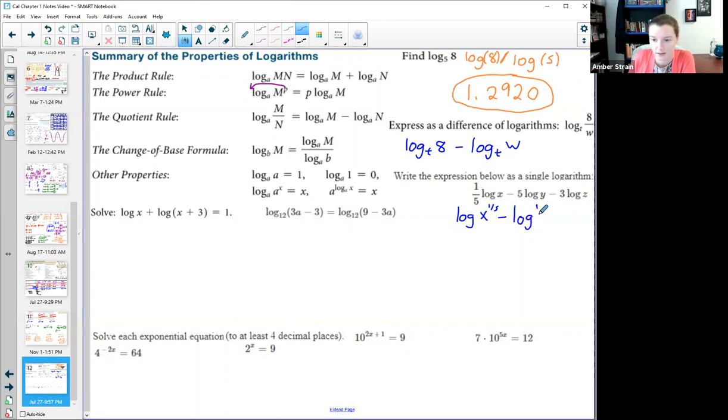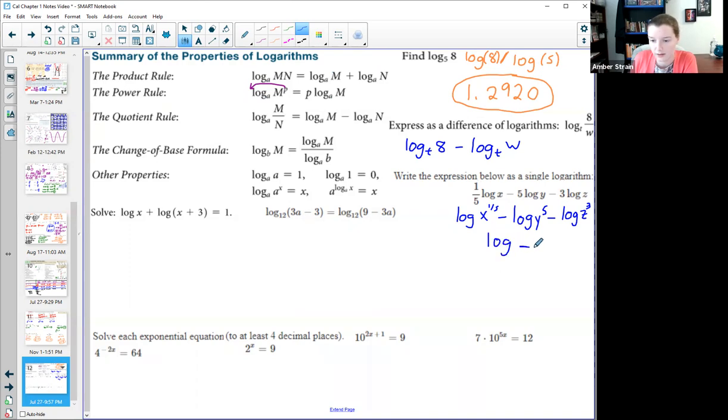Now you might think, why did we not bring up that negative? And really we could have. If I had written it as log of y to the power of -5, the next step would come out the same. So watch what happens in this next step. This would be z to the power of 3, where I bring it together as the sum and differences into one single log.